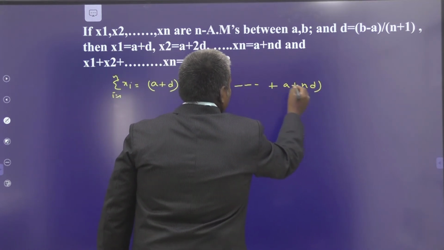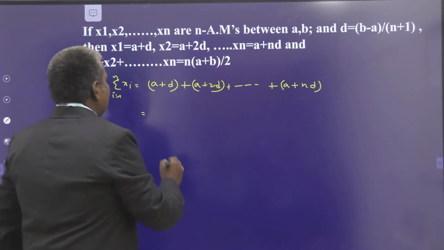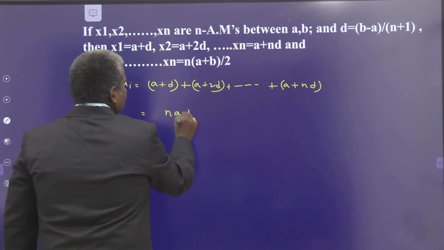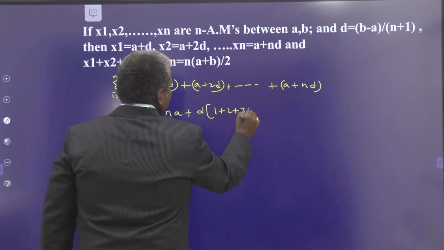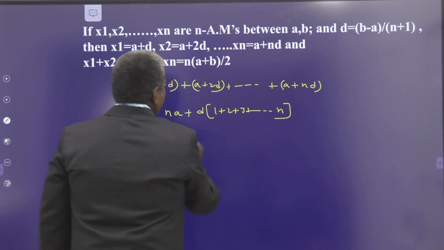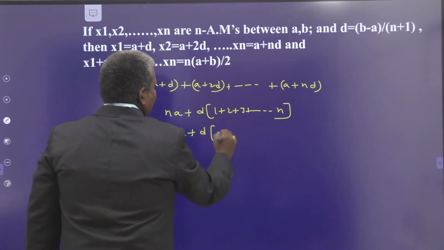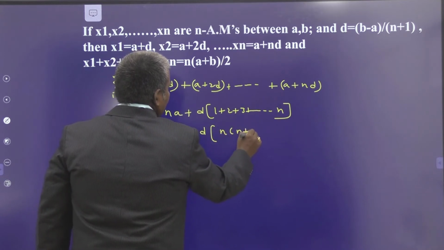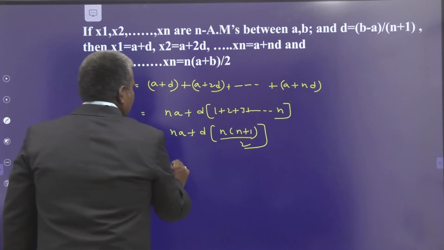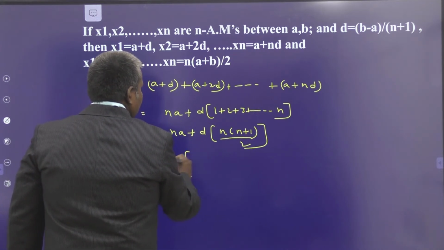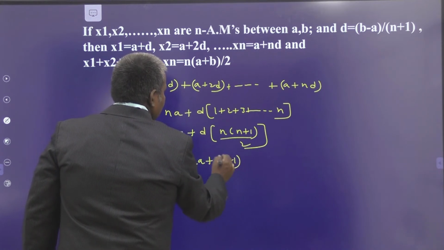This is nothing but na plus d times (1 plus 2 plus 3 plus and so on up to n), that is na plus d into the sum of the first n natural numbers, n into (n plus 1) by 2. So you may take n common: n times (2a plus (n plus 1) d) by 2.